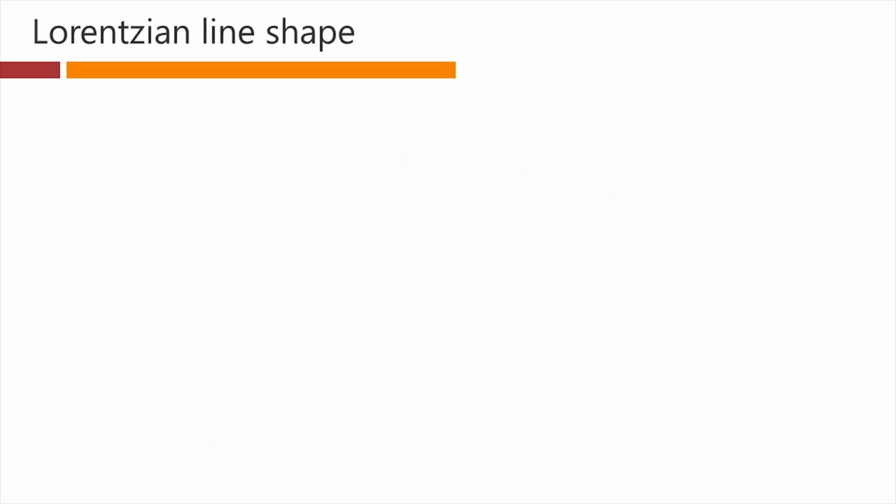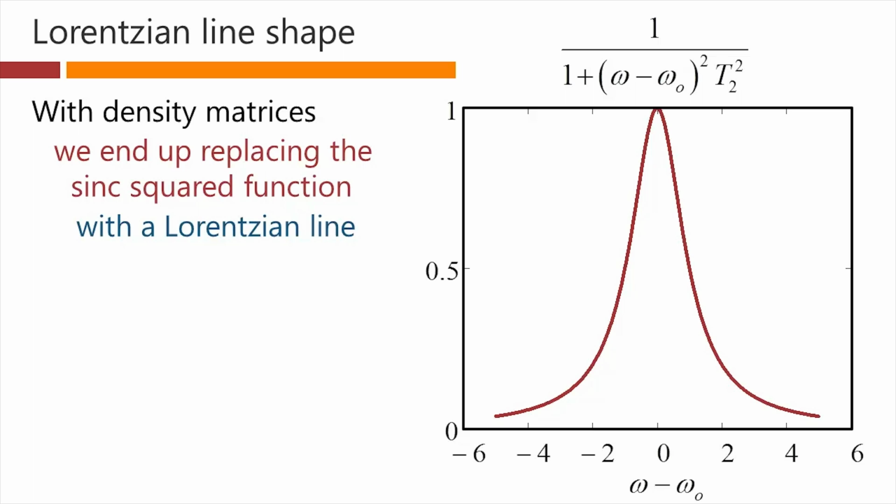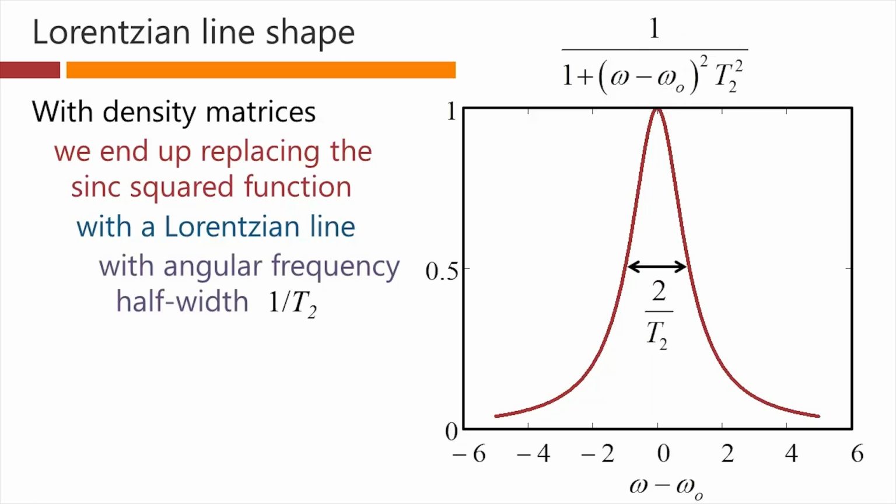If we were to go to the density matrix form, we would end up with more of a Lorentzian function rather than a sinc squared function. The Lorentzian function looks like this, and this is the mathematical form of a Lorentzian function, and it has a half width, for example, of 1 over this parameter T2 here. So the total width at half maximum would be 2 over this T2 parameter.